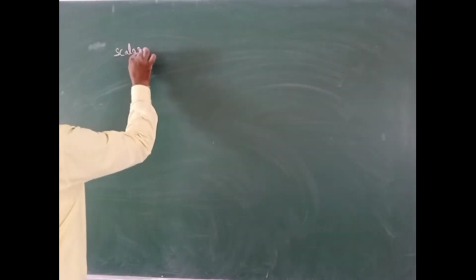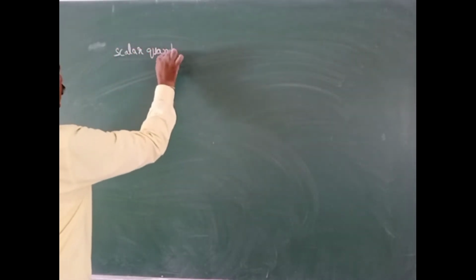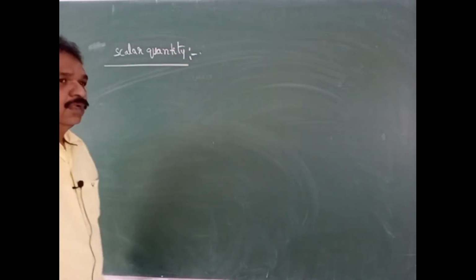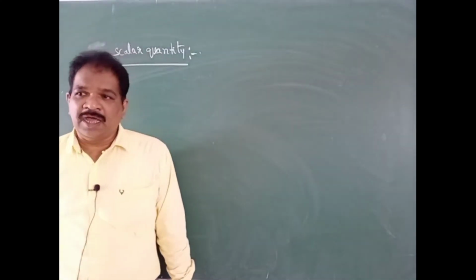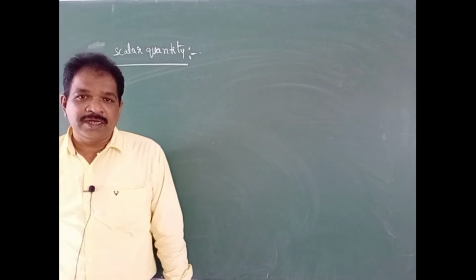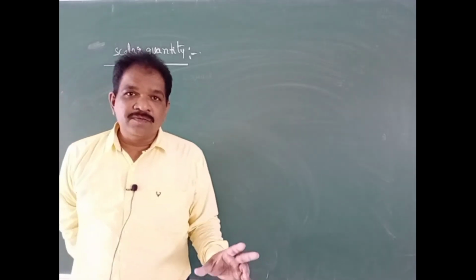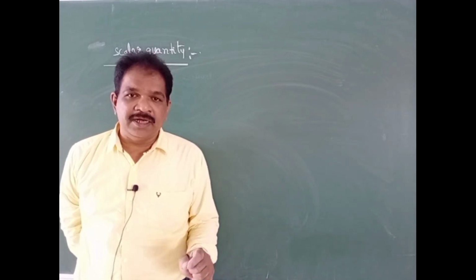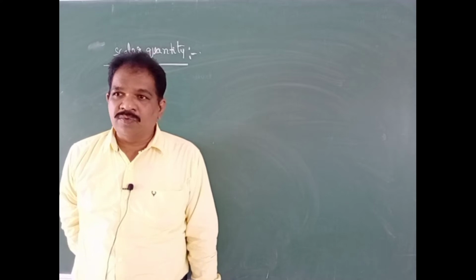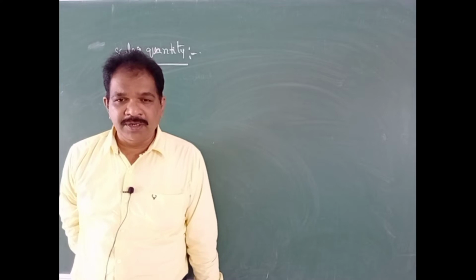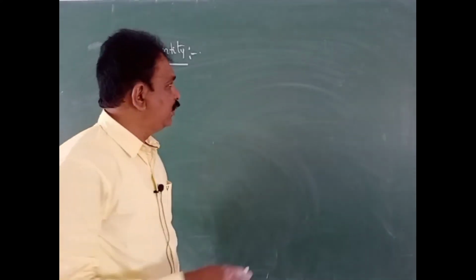So, initially, what is meant by a scalar quantity? Some physical quantities have only magnitude. They don't have any direction, meaning that the magnitude value is independent of the direction of the body. Those quantities are called scalar quantities.